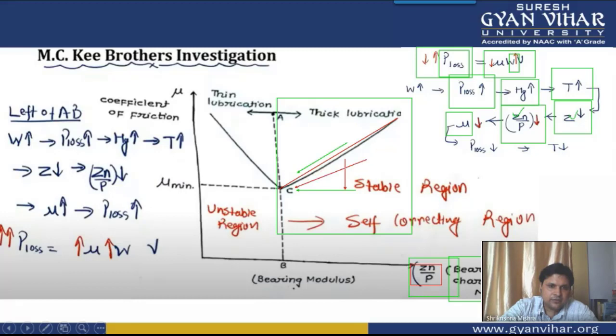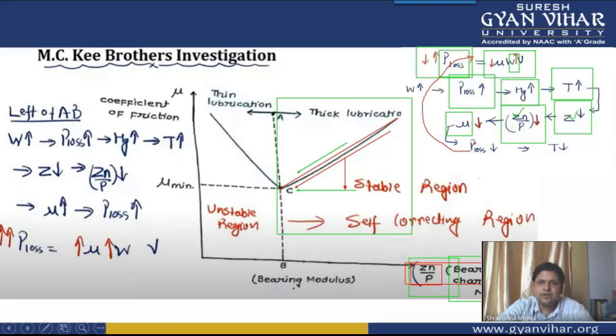So through this graph, as the bearing characteristic number decreases, the coefficient of friction will also decrease. And if it decreases, then mu W v, the power loss, will also decrease, and temperature will decrease.